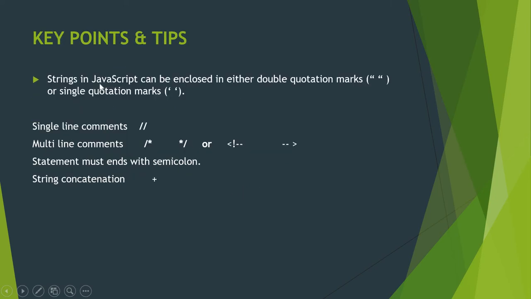Some key points: you can write a string in JavaScript with either double quotes or single quotes. For single line comments, you can use a double forward slash. For multi-line comments, you can use this one or else this one. All the statements within the script must end with a semicolon, and for string concatenation, you can use the plus operator. These are some key points you have to note before going into the JavaScript code.